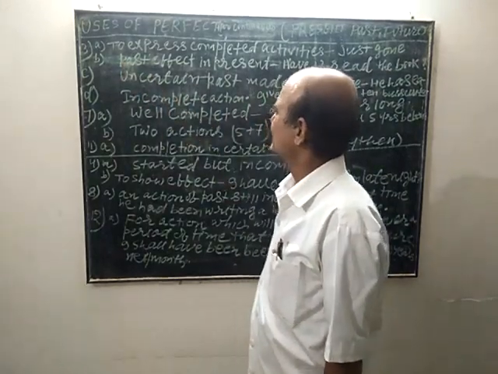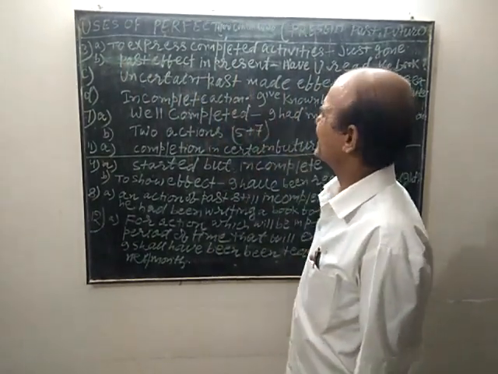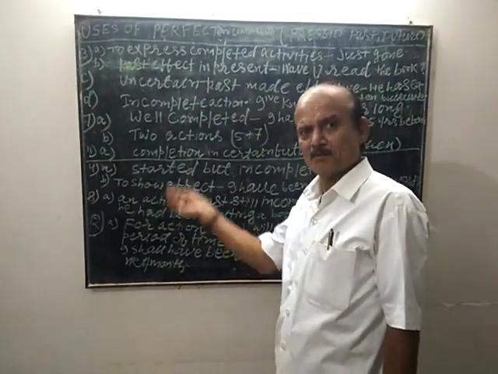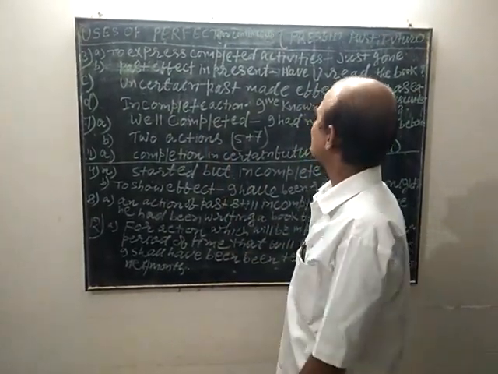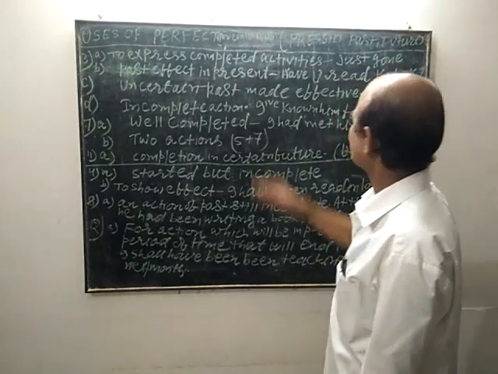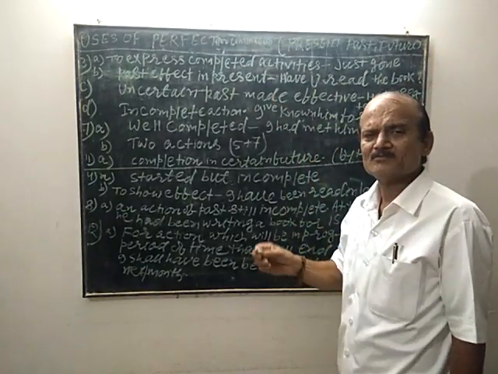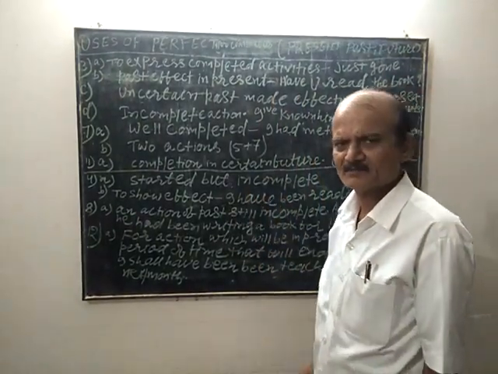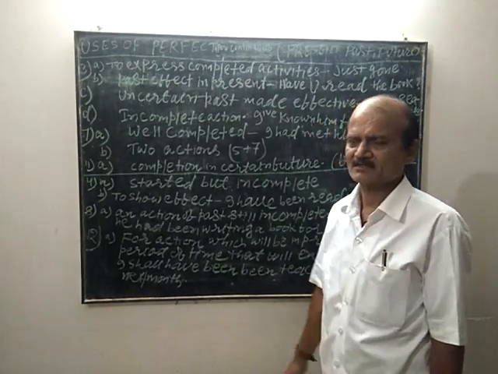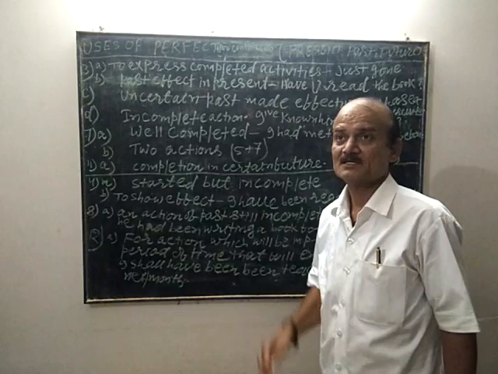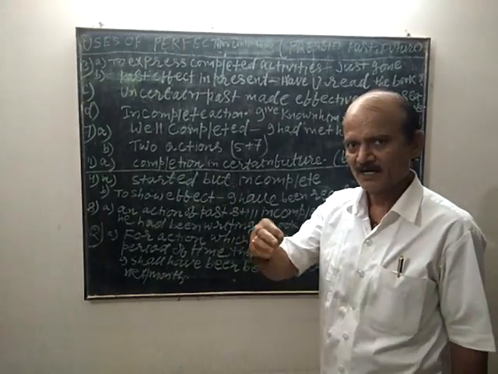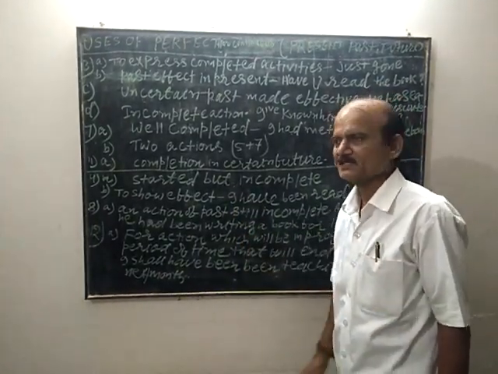Second, in order to express the past activity in present, it is used. Have you read tense? I ask. If you have read, it means the action is past. Yet I ask you in the present tense.